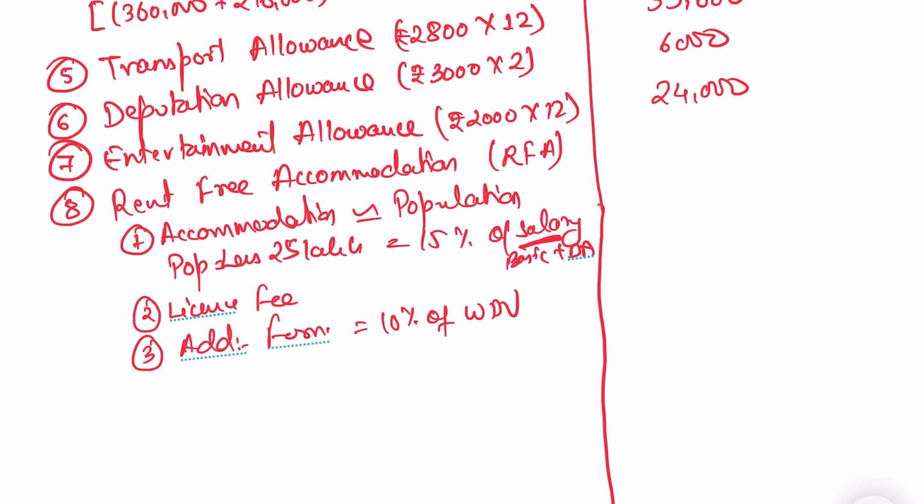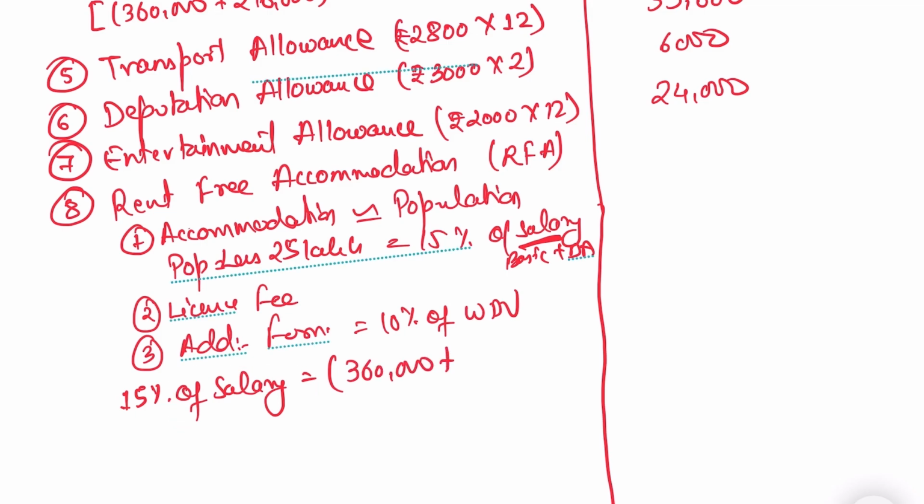So we have a basic salary of 3,60,000, DA is 2,16,000. Very important point I want to highlight here. We will do 15% of the salary, which is 3,60,000 plus DA 2,16,000, plus deputation allowance 6,000.